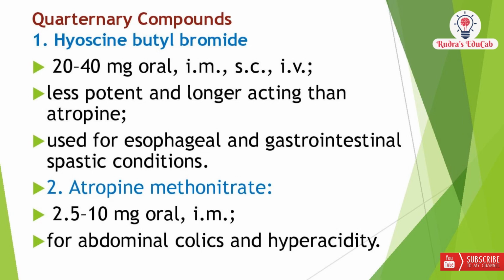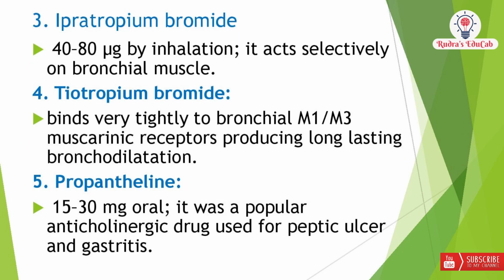Next, atropine methonitrate. The normal dose is 2.5 to 10 mg orally, and it can also be given intramuscular. And this drug, atropine methonitrate, is used for abdominal colics and hyperacidity. The third one is ipratropium bromide. The normal dose is 40 to 80 mg by inhalation, and it acts selectively on bronchial muscle. And the fourth one is tiotropium bromide. It binds very tightly to bronchial M1 and M3 muscarinic receptors, producing long-lasting bronchodilation.